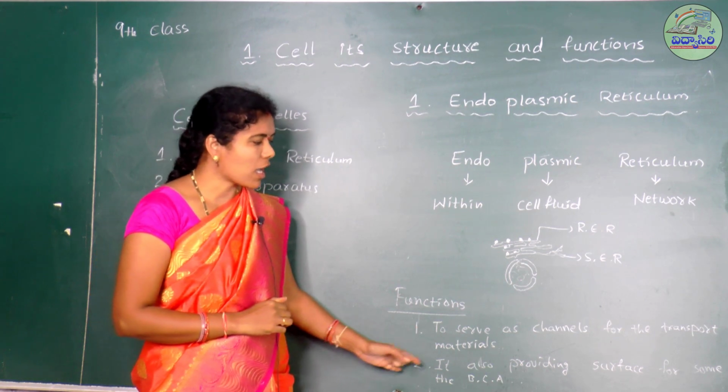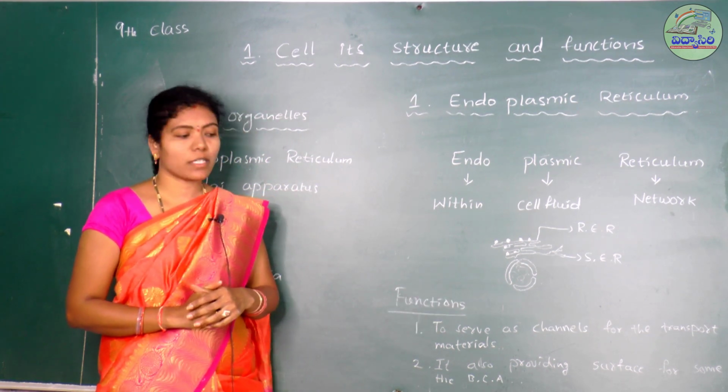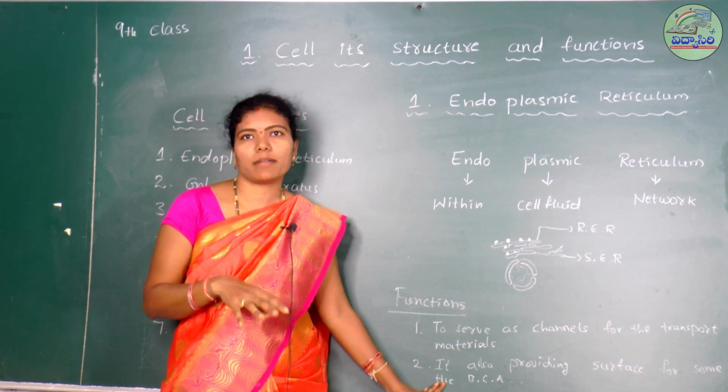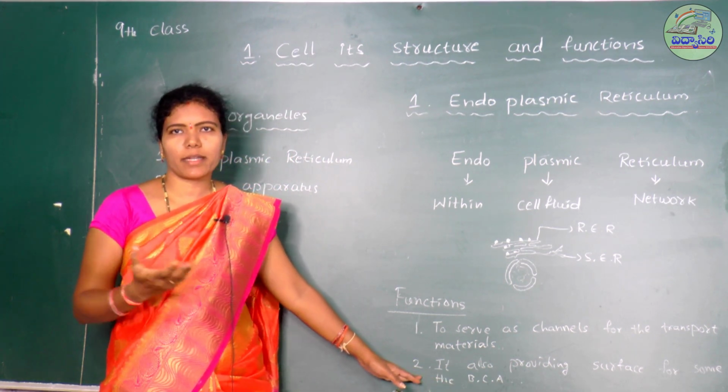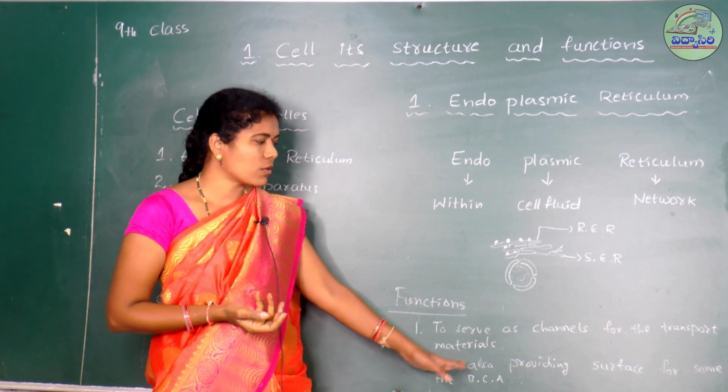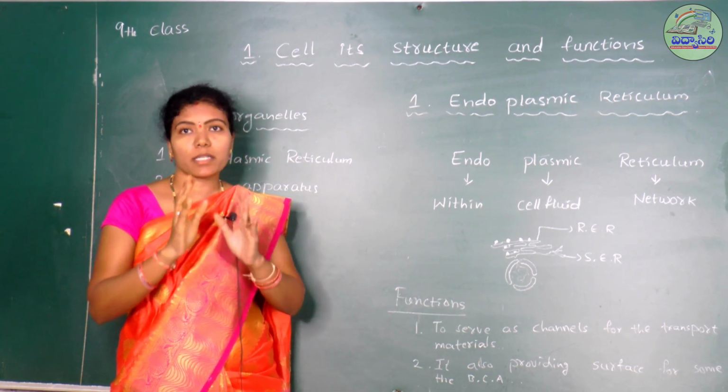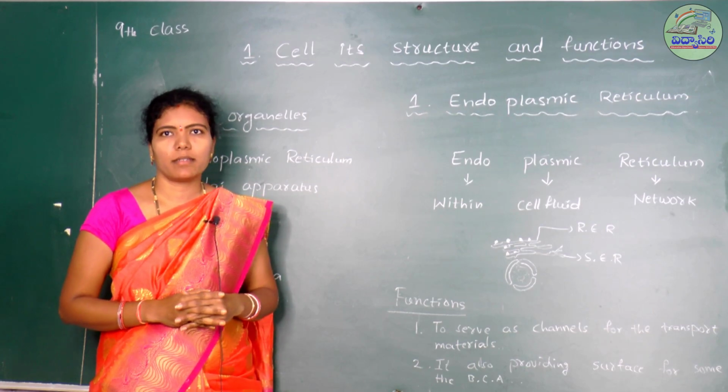It also provides a surface for some of the biochemical activities in the cell.